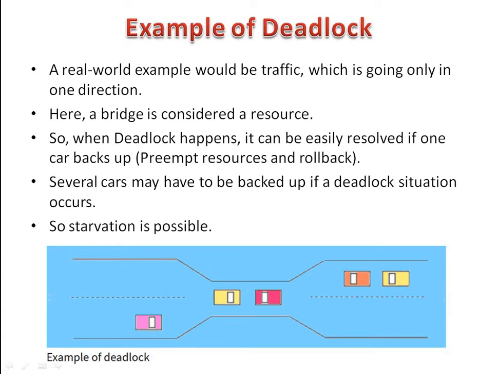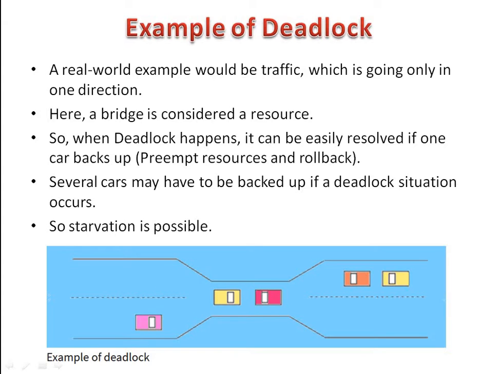Take a real world example of deadlock: traffic which is going only in one direction. Here a bridge is considered as a resource. When deadlock happens, it can be easily resolved if one car backs up. Several cars may have to be backed up if a deadlock situation occurs.